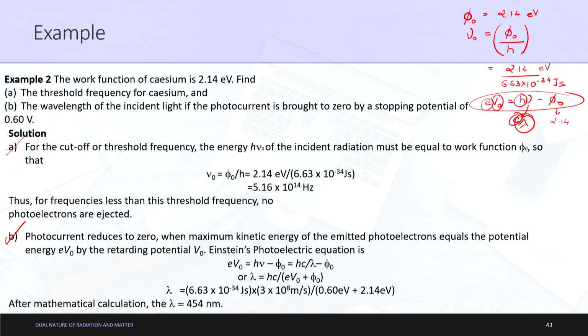So photocurrent reduces to 0 when the maximum kinetic energy of the emitted photoelectrons equals the potential energy eV naught set by the retarding potential V naught. Einstein's photoelectric equation is already written here, they just change this. I will try to make you understand what is happening here. So basically what they did is,